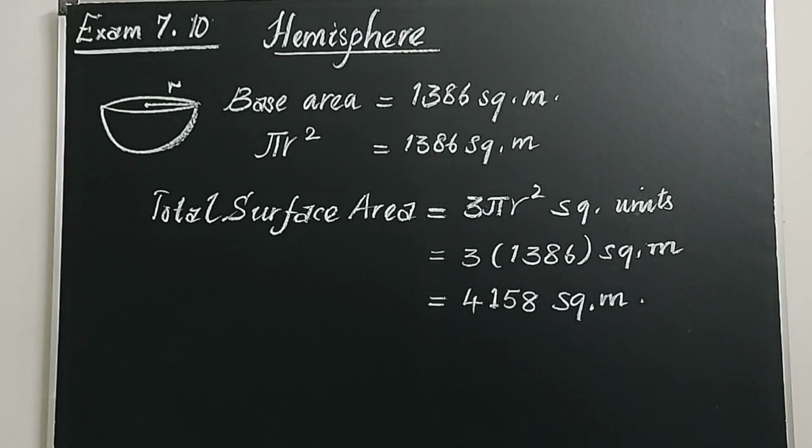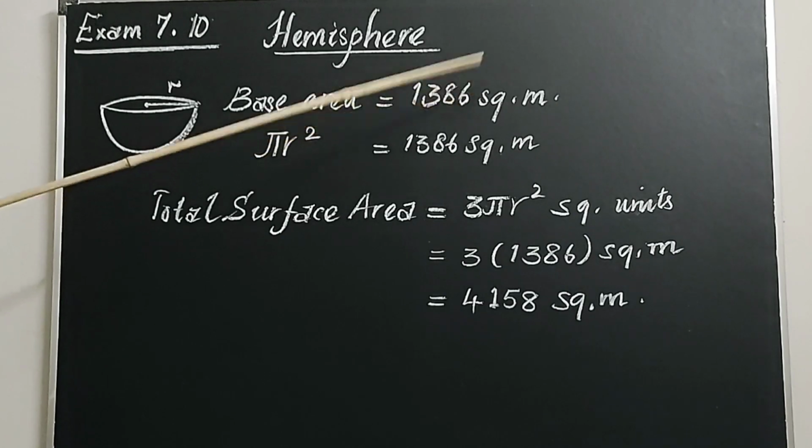Example 7.10, very simple sum. Sums like this may be asked for one mark questions, children, so be careful in that. Base area of a hemispherical solid is given as 1386 square meter. We are asked to find its total surface area. What is given? Base area of a hemisphere is given. Object is a hemisphere. Base area is equal to 1386 square meter.